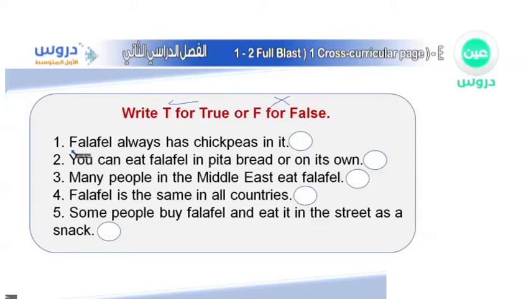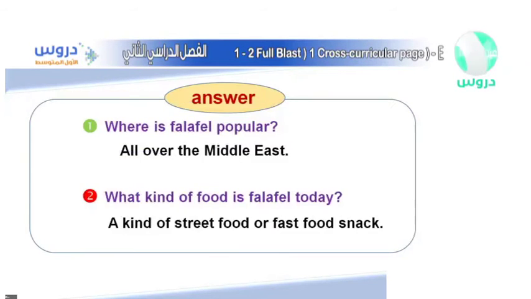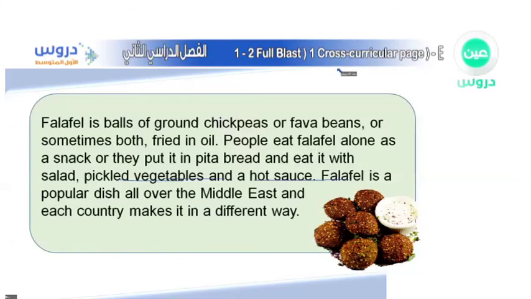So first one, as you can see, falafel always has chickpeas in it. Falafel always. Please concentrate. It says falafel always has chickpeas in it. What do you think? You think that one was true or false? Let's start from the beginning over here.